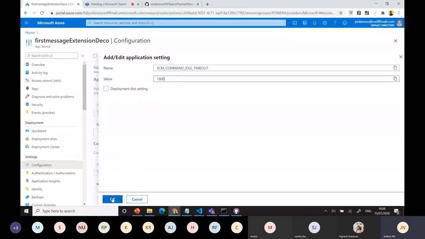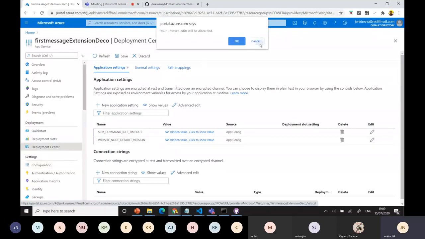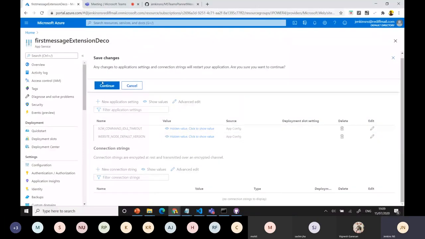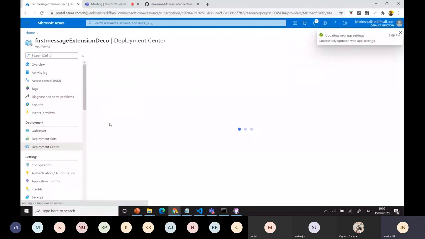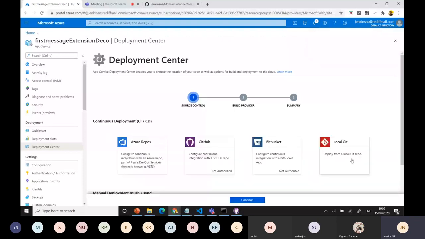Okay, now I'll save it. Now you get these updates according to what version you are running and what timeout values you need to add. Then the deployment center is on the left-hand side. Always remember to save. Yeah, it's saved. Then I'll go to the deployment center, and from there I can select the local Git and continue.